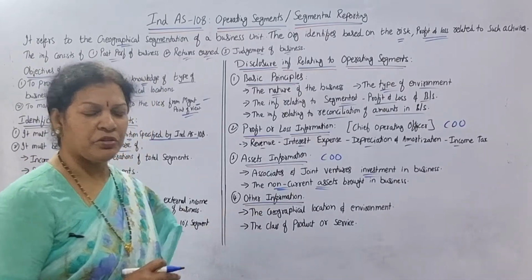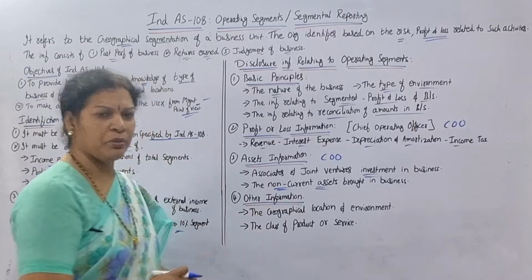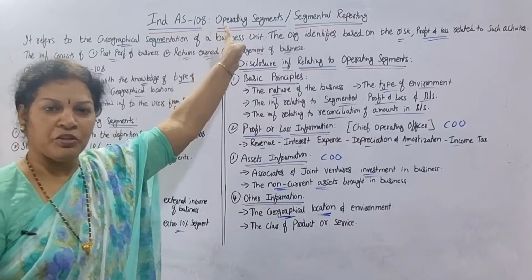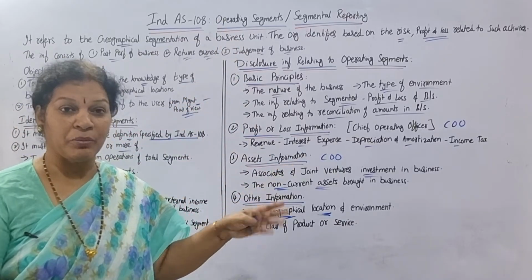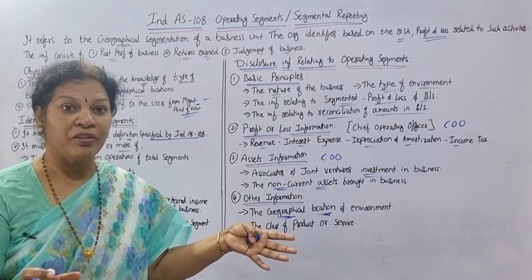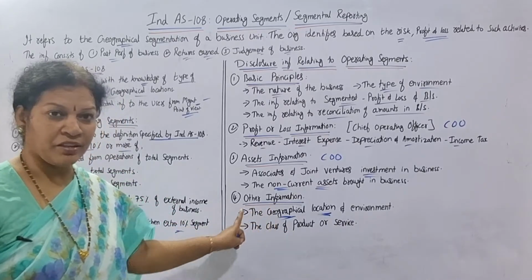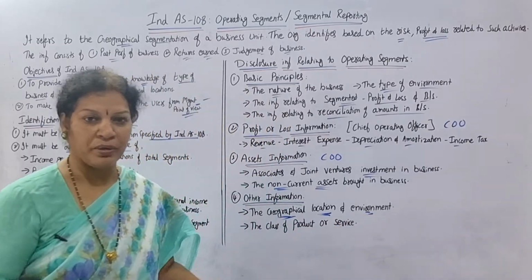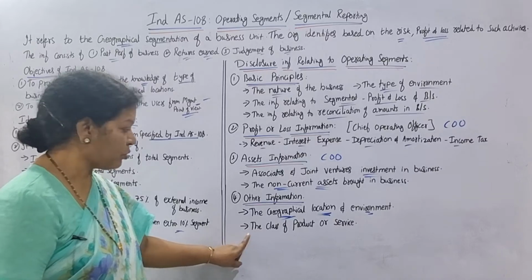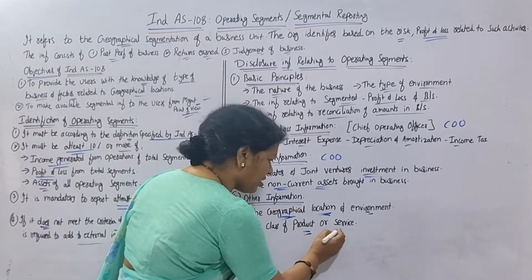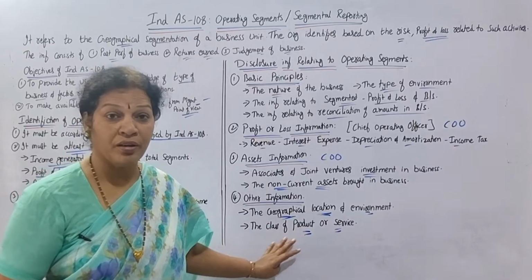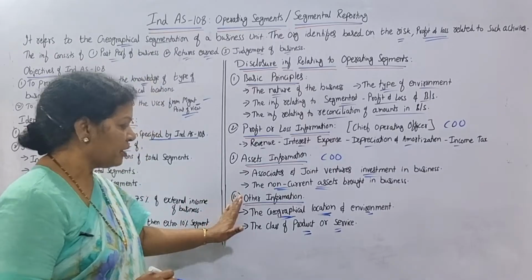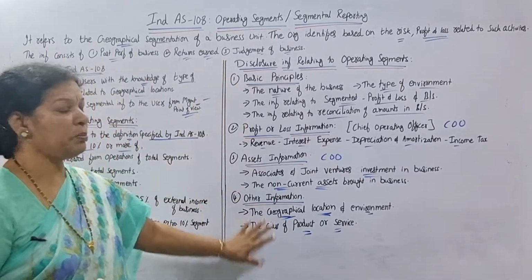And also other information. What is the other information? Only 2 points you have to remember. The geographical location. You know that operating segmentation, right from the beginning, we are talking about going for the segmentation on a geographical location basis, right? So that comes here under other information. The geographical location and environment, this is point number 1, and also the class of product or service, whatever the company is providing. Related to that, this comes under the other information. Very easy to remember.